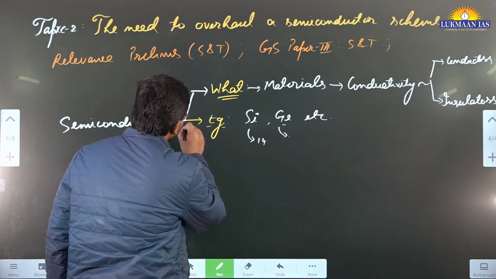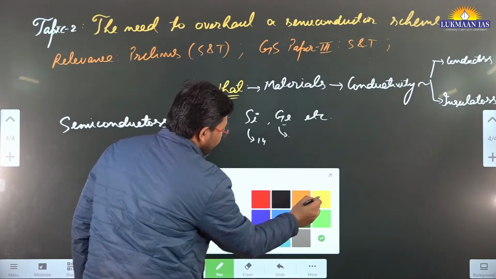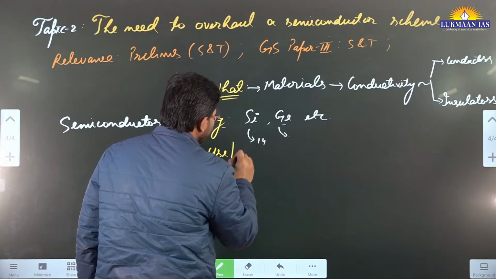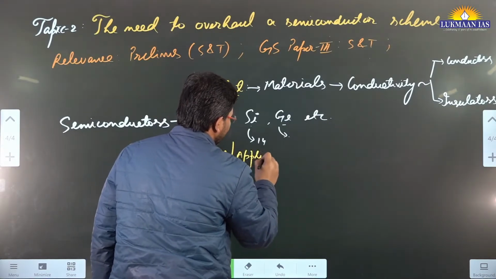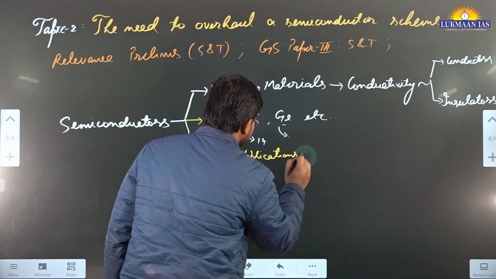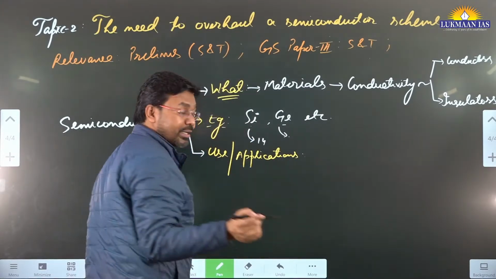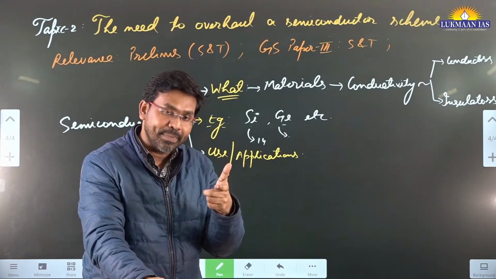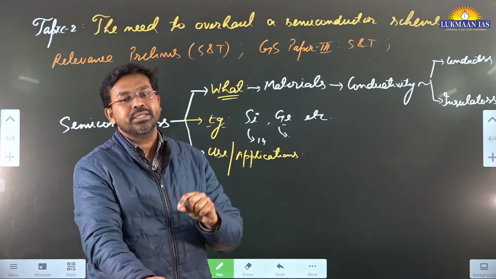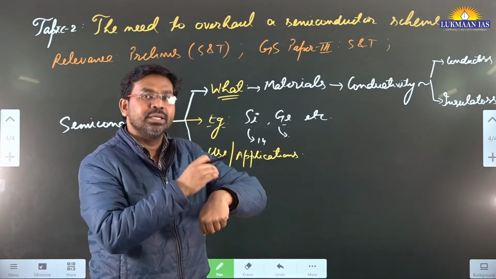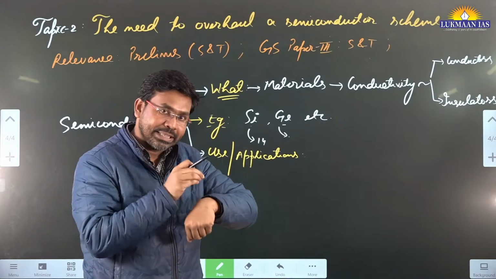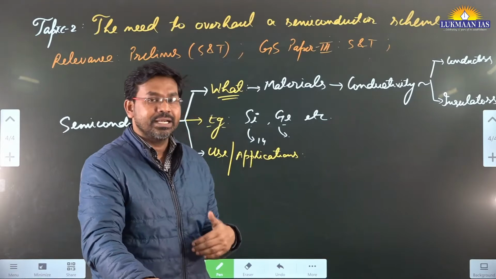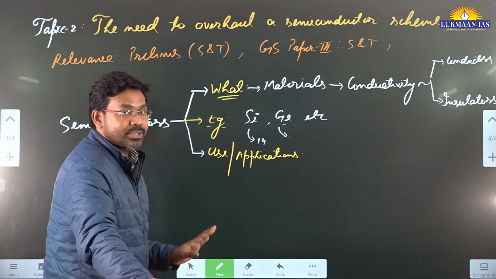And if we talk about the usage or applications of semiconductors, like why semiconductors are used, semiconductors are used in all kinds of electronic equipment like mobile phones, computers, digital watches. So any kind of electronic equipment that you have, there are semiconductor chips in it.